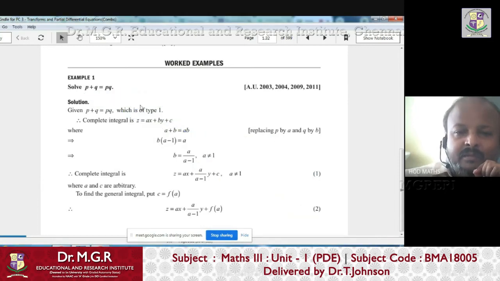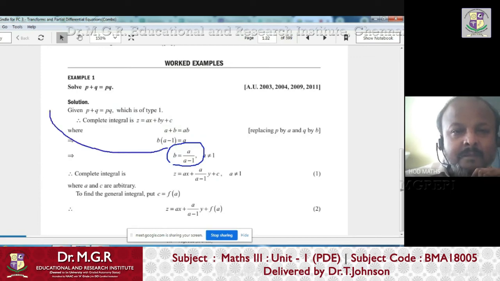So ultimately what we need is the relation between a and b. So b can be written as a by a minus 1. Right? Now we have a relation between these two arbitrary constants. From where did we get this relation? By substituting p equals a and q equals b in the original PDE.